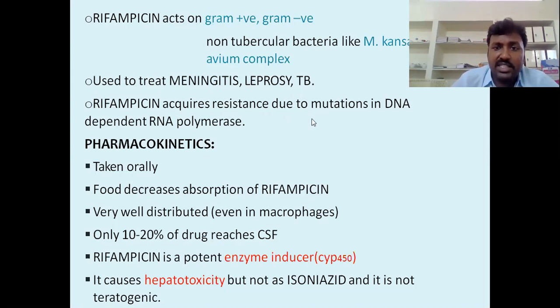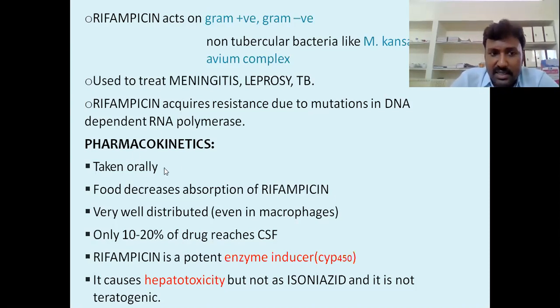Resistance to rifampicin occurs due to mutation in DNA-dependent RNA polymerase. If the bacterial DNA-dependent RNA polymerase gets a mutation, it no longer binds to rifampicin, so the organism survives again. When a mutation happens in the DNA-dependent RNA polymerase, the organism automatically gets resistance to rifampicin.